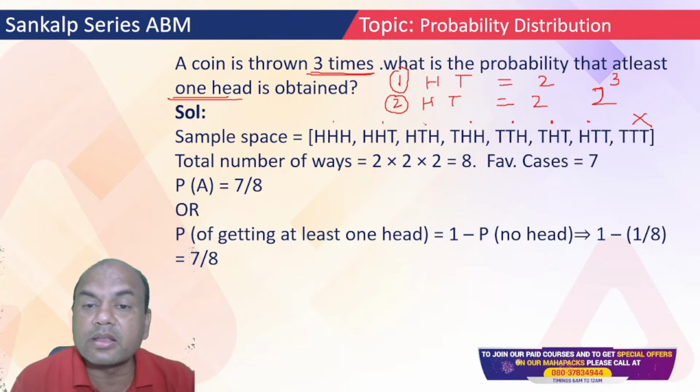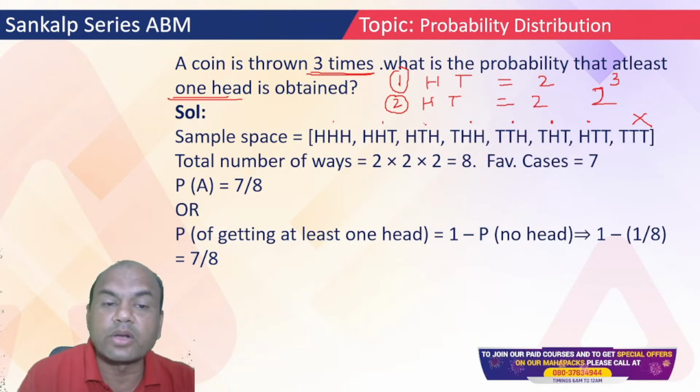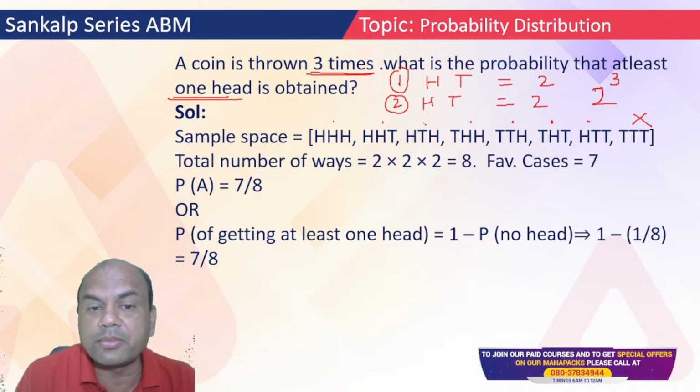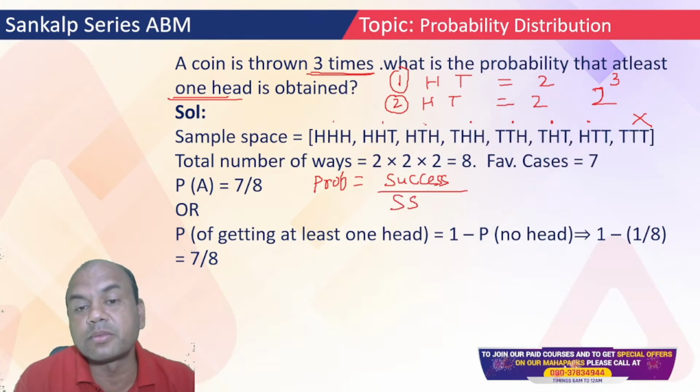So how many are the required successes over here? At least one head. So what is the formula for probability? Probability equals success upon sample space, total number of sample points.